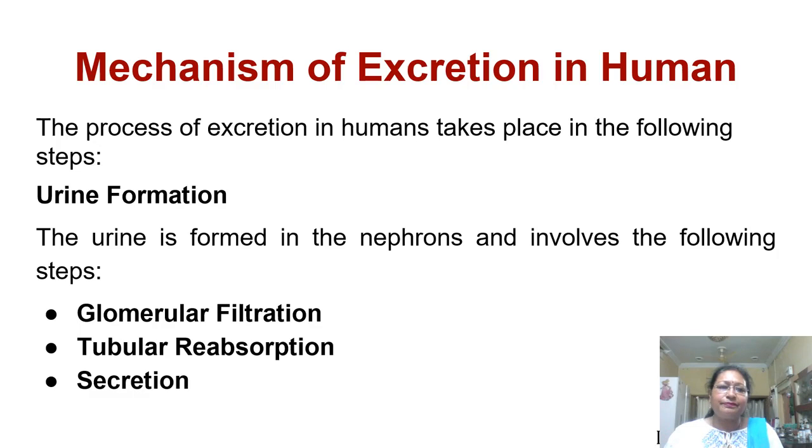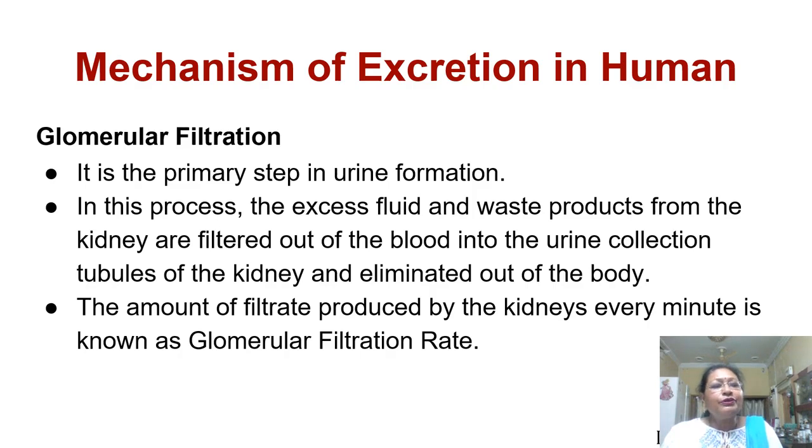First is urine formation. The urine is formed in the nephrons and involves the following steps: first, glomerular filtration, second, tubular reabsorption, and third, secretion. Glomerular filtration is the primary step in urine formation. In this process, the excess fluid and the waste products are filtered out of the blood into the urine collection tubules of the kidney and eliminated out of the body. The amount of filtrate produced by the kidneys every minute is known as glomerular filtration rate.